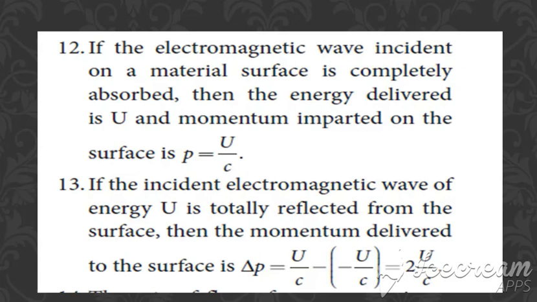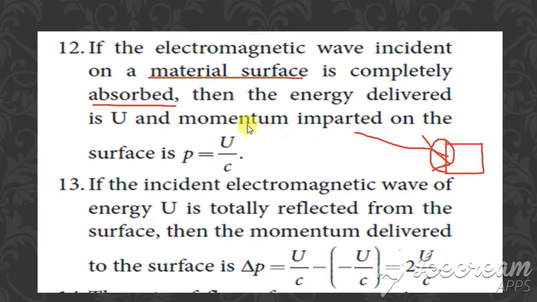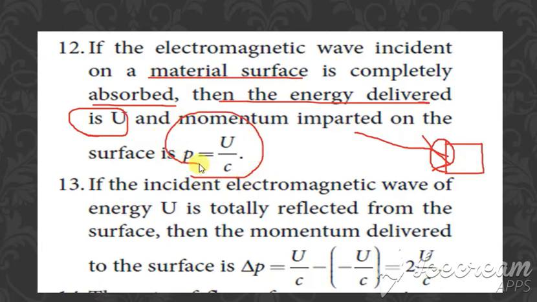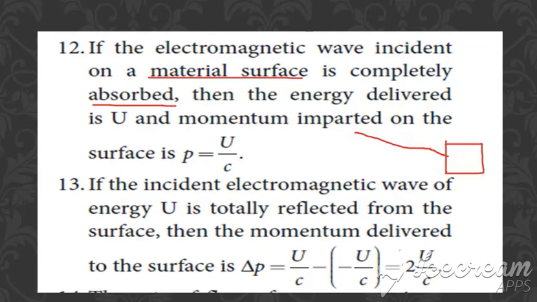Next point is if the electromagnetic waves incident on the metal surface are completely absorbed. So this is a surface, if this is the electromagnetic waves, and if the surface completely absorbs the electromagnetic waves, then the energy delivered is U, and the momentum is given by p is equal to U divided by c. So when will you have this condition? If the electromagnetic waves incident on the surface are completely absorbed, then the energy delivered is U, and so the momentum is p is equal to U divided by c.